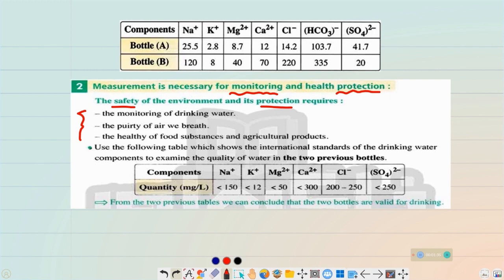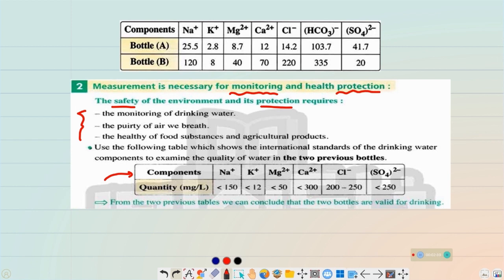Use the following table, which shows the international standards of the drinking water components, to examine the quality of the water in the two previous bottles. In the two previous bottles, bottle A and bottle B, there are minerals. And this table shows the international standards of the drinking water to make sure this water is drinkable and potable, healthy to us, and can be used by humans.